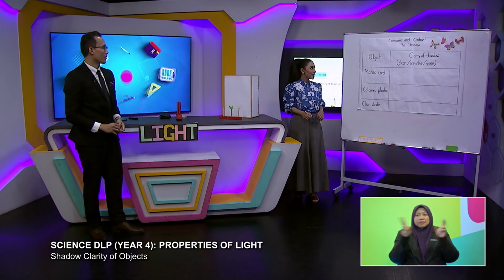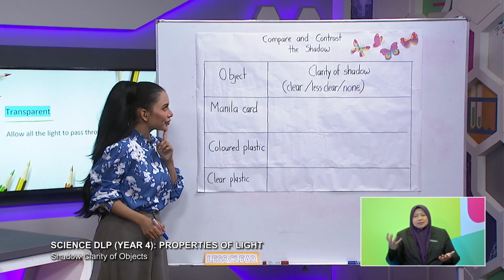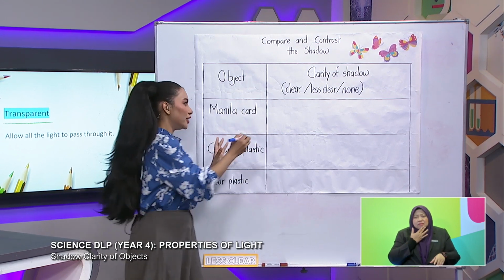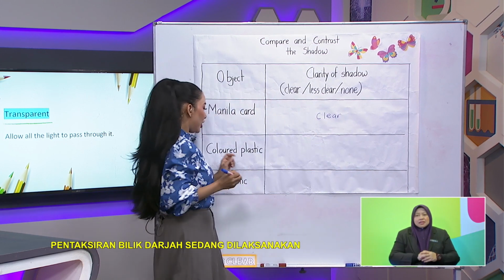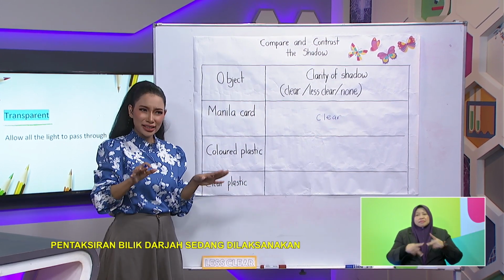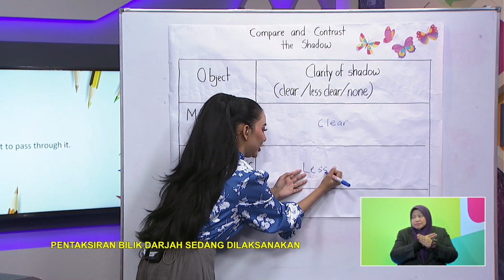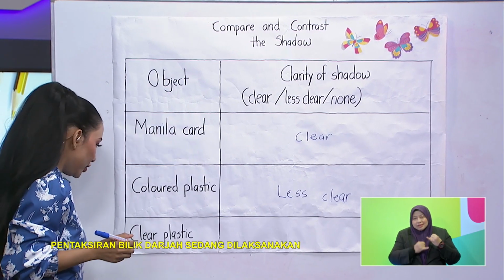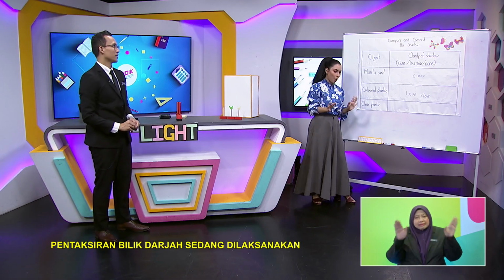All right. Here I have the objects here, Mr. Quack. Yes. Manila card, colored plastic, and clear plastic. Yes. And then the clarity of the shadow. So for the manila card, the shadow was very clear. So I'll just put down clear. Yes. Okay. Excellent. And then for the colored plastic, it was less clear, right, pupils? Okay, so far, so good. And last of all, it was clear plastic. And there was no shadow at all. So the shadow is none.